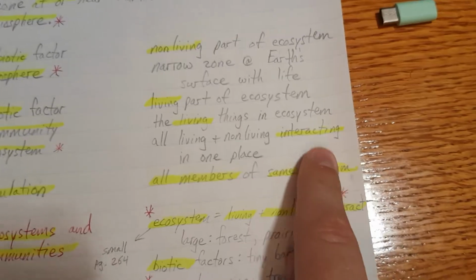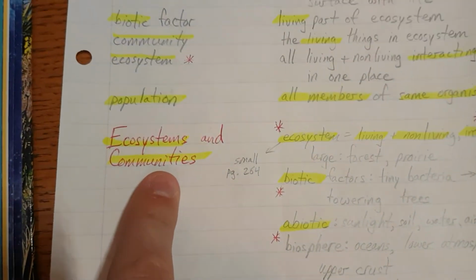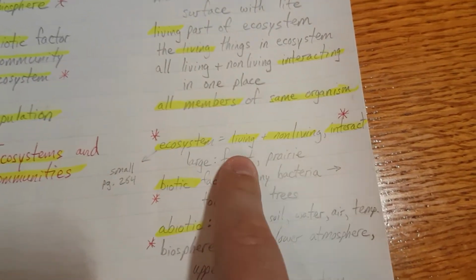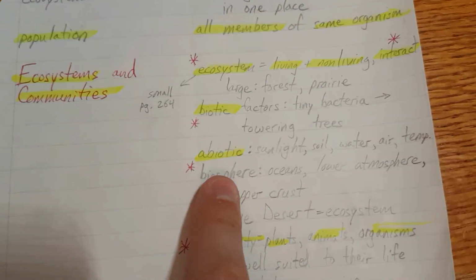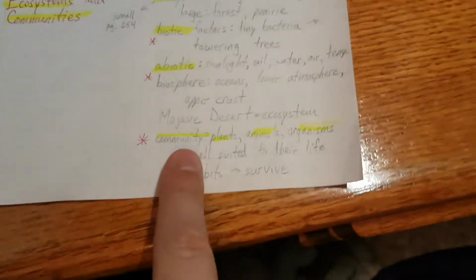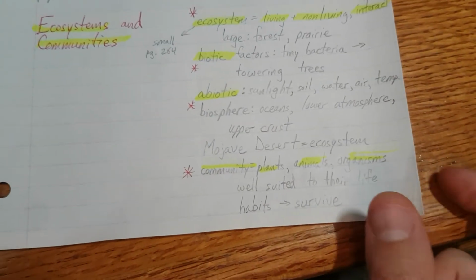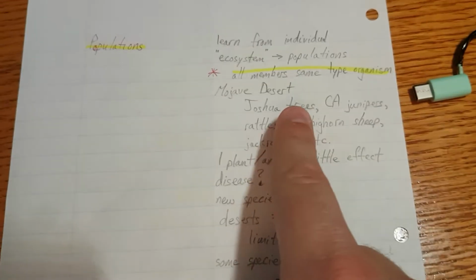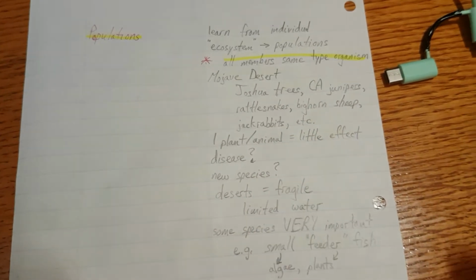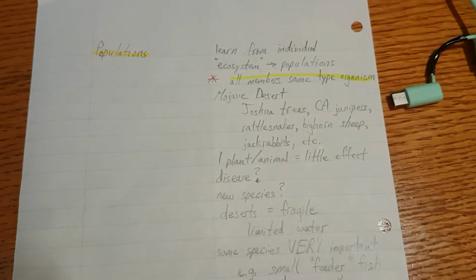And then ecosystems, all the things interacting. In this section, ecosystems and communities, the ecosystem is all the living and non-living things that interact with each other. We are worried about the biotic and abiotic factors. And we're worried about communities, all the plants and animals and organisms, all those populations together. Then, of course, break it down even further to each individual population, or each type of plant, or each type of animal or organism. And those are all the members of the same type of organism.